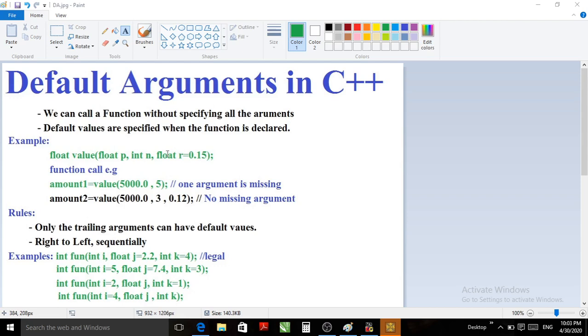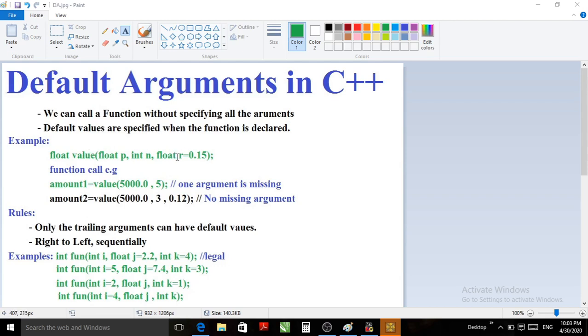So the third argument has a default value specified in the function declaration. The semicolon means it is a function prototype or function declaration. So we can say the third argument is a default argument for the function value.